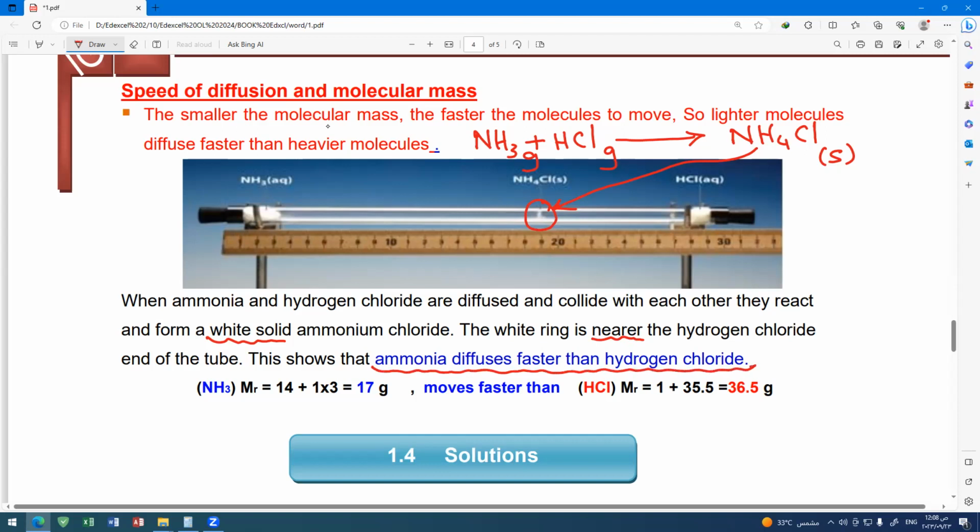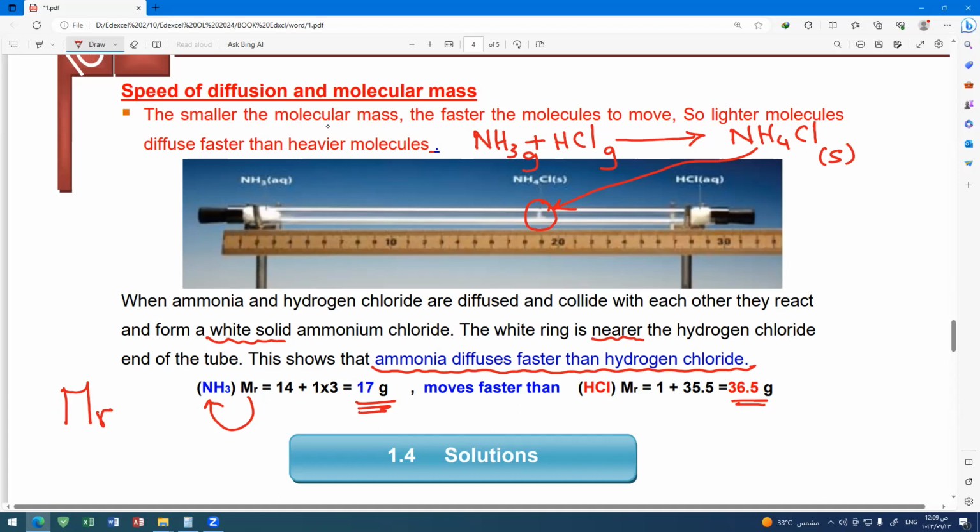Look at the MR of ammonia, molecular mass. This is called relative molecular mass. M is molecular mass, R is relative molecular mass. We will know, inshallah, what is meant by relative, why we say relative. But even now, take it like this. The mass of ammonia is 17 grams, while the mass of HCl is 36.5 grams. So ammonia is faster than HCl. And this is our explanation.